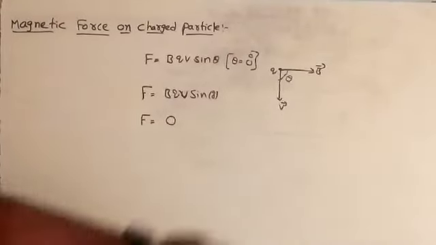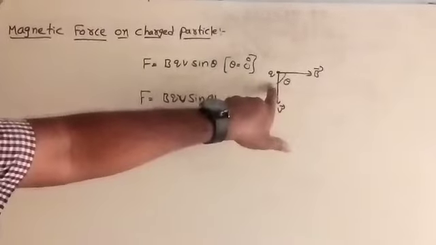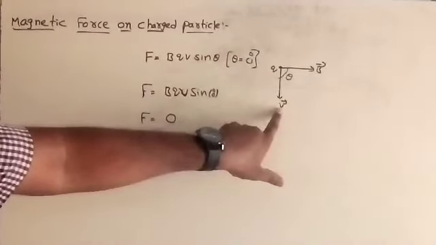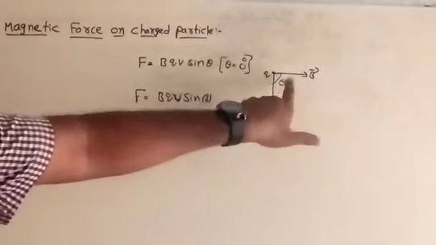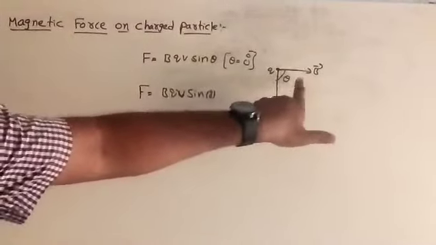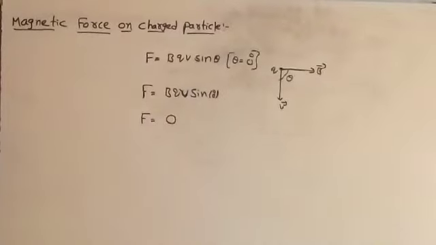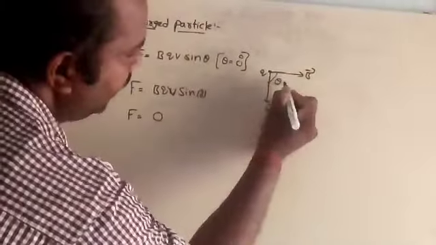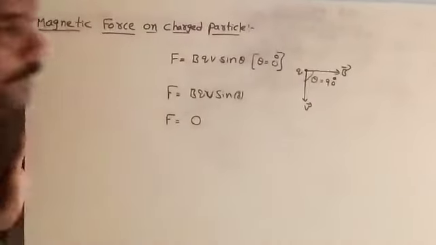Suppose the particle is moving with certain velocity V bar perpendicular to the direction of B bar. Perpendicular means theta is equal to 90.